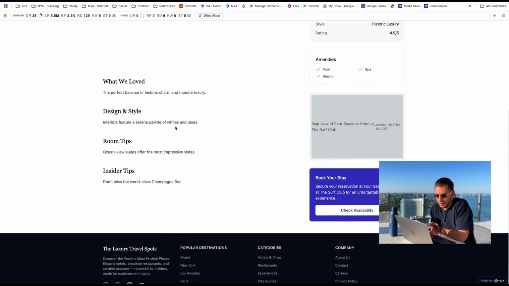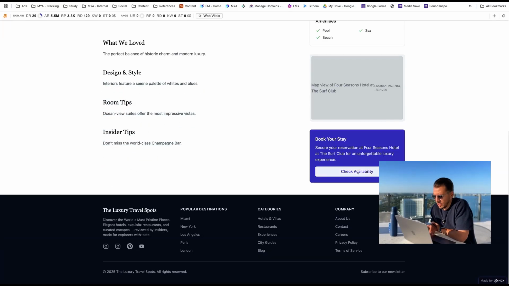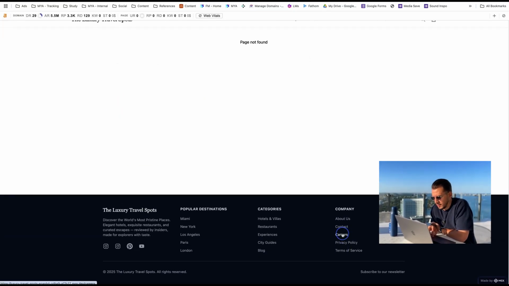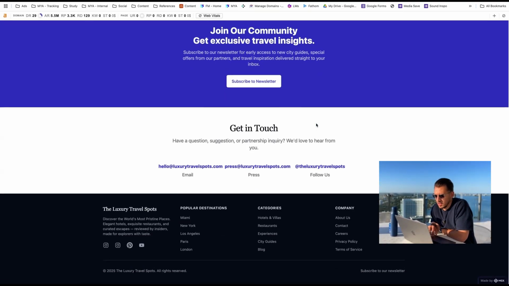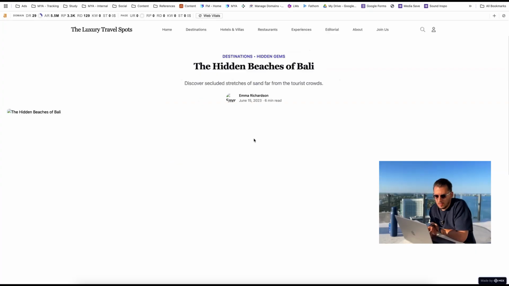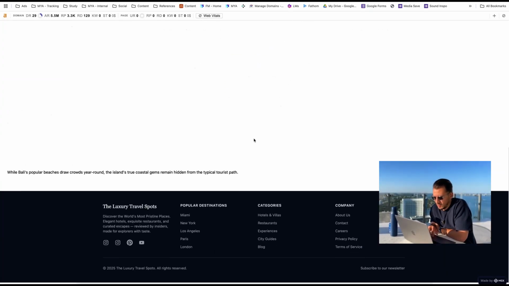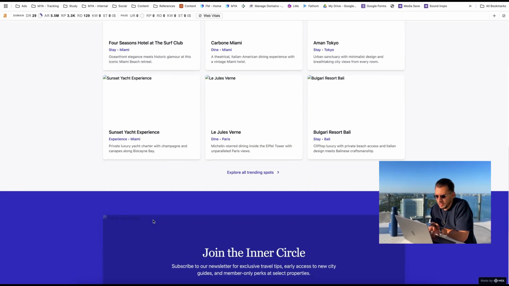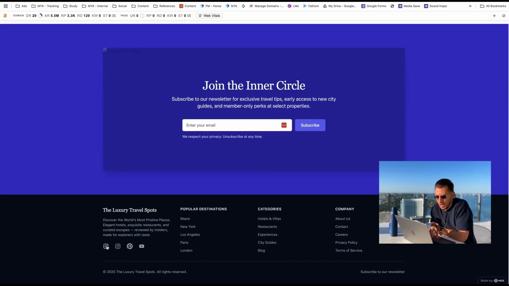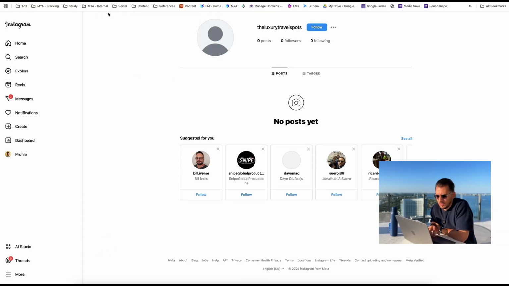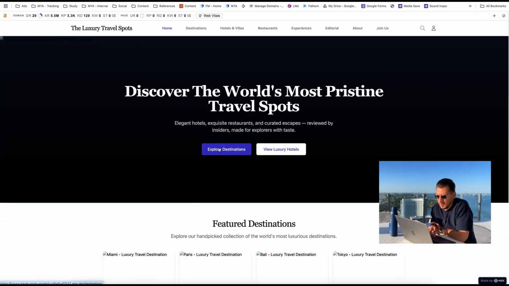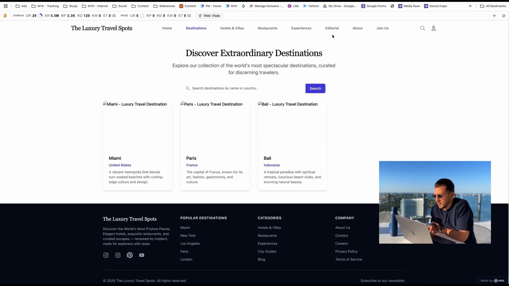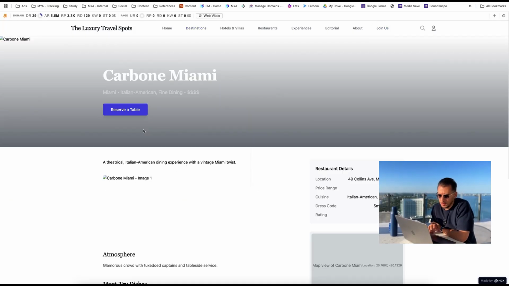Book now, what we loved. There's a little bit of information already. Talk about check availability, terms of service, privacy policy. Okay, could have done that, but hey, our story, team. I don't like the design, but I guess maybe that was in the prompt that I gave it with ChatGPT. So pros, definitely cool that it can do a little bit more complex situation. There's already our Instagram account. Excellent. Very cool. It didn't get any images in here. Not sure why, where it tried to import these images, but it's cool that a lot of it already works. And there's an example, Carbone, Miami, no images, but hey, it's expensive.